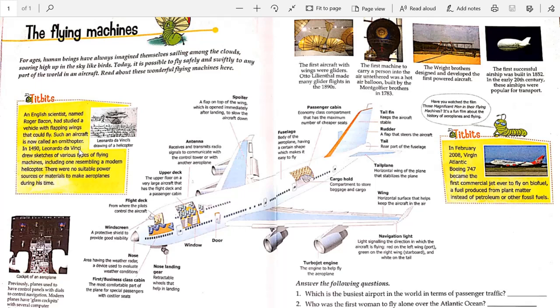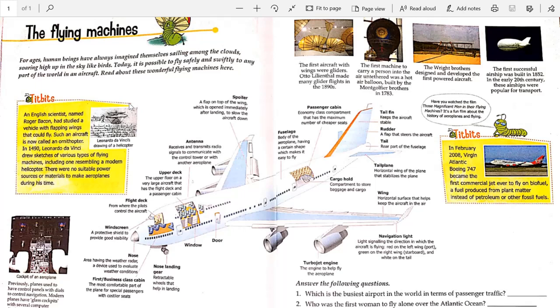That picture is given right here. There was no suitable power sources or materials to make aeroplanes during his time. He designed an aeroplane or helicopter, but he did not have any suitable material or sources to do that.